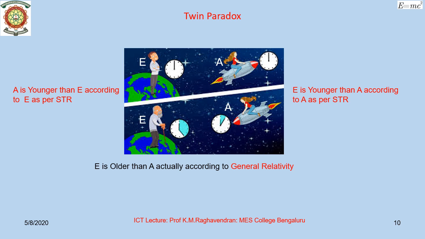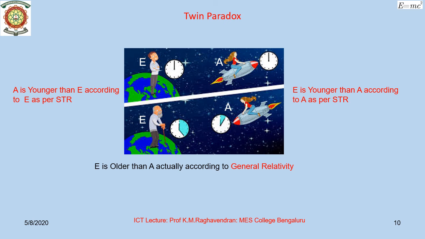Now, who is right? The resolution of this twin paradox can be done by using the general theory of relativity argument. It is to be noted that the journey of the astronaut, that is the rocket twin A, involves deceleration and acceleration and therefore she is not in an inertial frame. Acceleration during takeoff, deceleration while reaching the destination, acceleration again during takeoff for the return journey, and finally deceleration to land on the Earth.